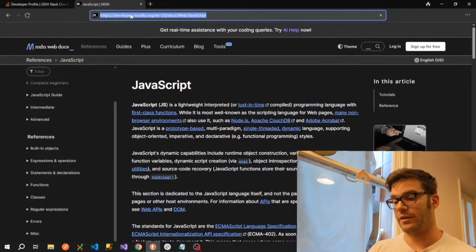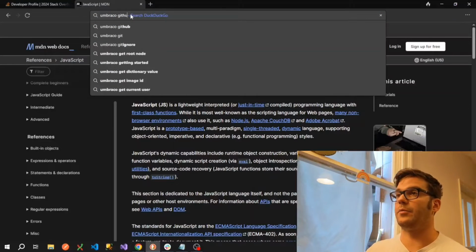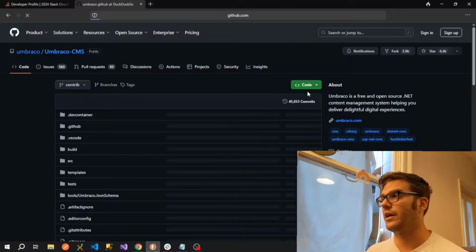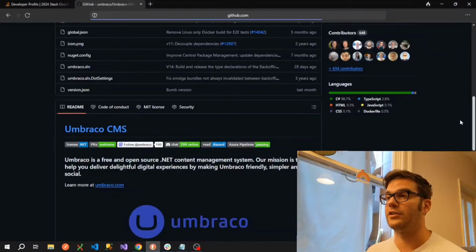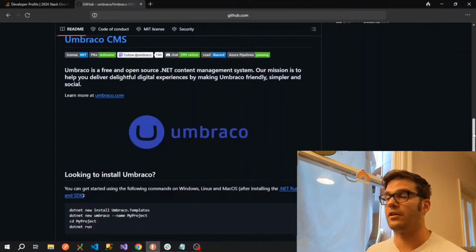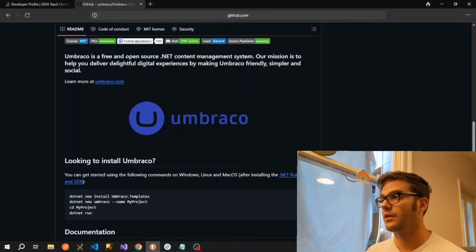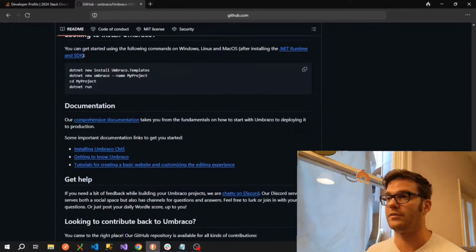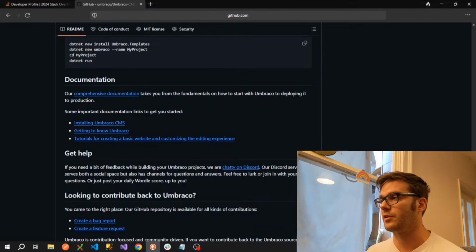So if you want an example of that, if we type Umbraco GitHub into a search engine, and Umbraco is an open source .NET CMS, but really any project should have a high quality README file. So we can see this has got 4,500 stars. And if you just scroll down on the homepage of the project on GitHub, you'll be able to see the README file there. And ideally, it will always start off with an introduction to what the product is, give you some installation instructions, and then point you in the right direction for some more comprehensive documentation. So this is kind of a good example of what to expect there.